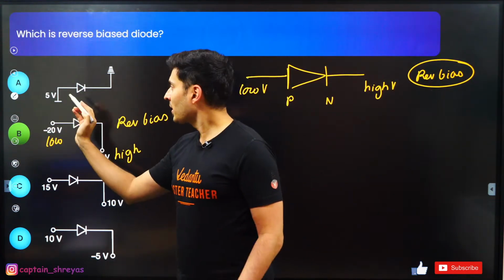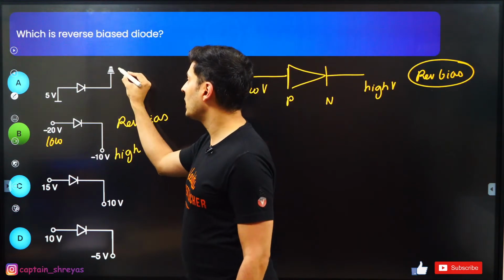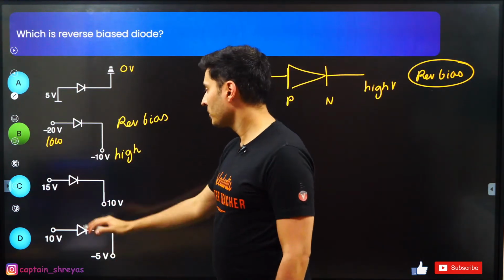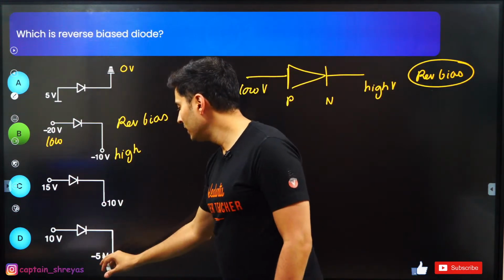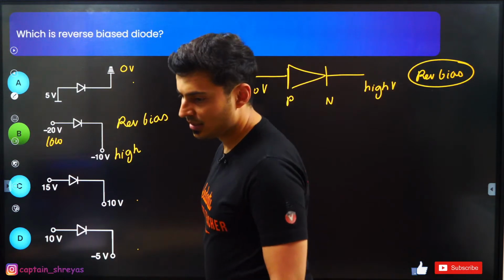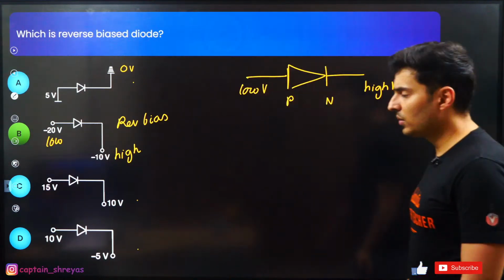You can see that this is high voltage. This is ground. Ground means 0 volt, low voltage. P to high, N to low, forward bias. High, low. High, low. So forward bias. All these are forward biases. Everyone, shall we go ahead to the next one?